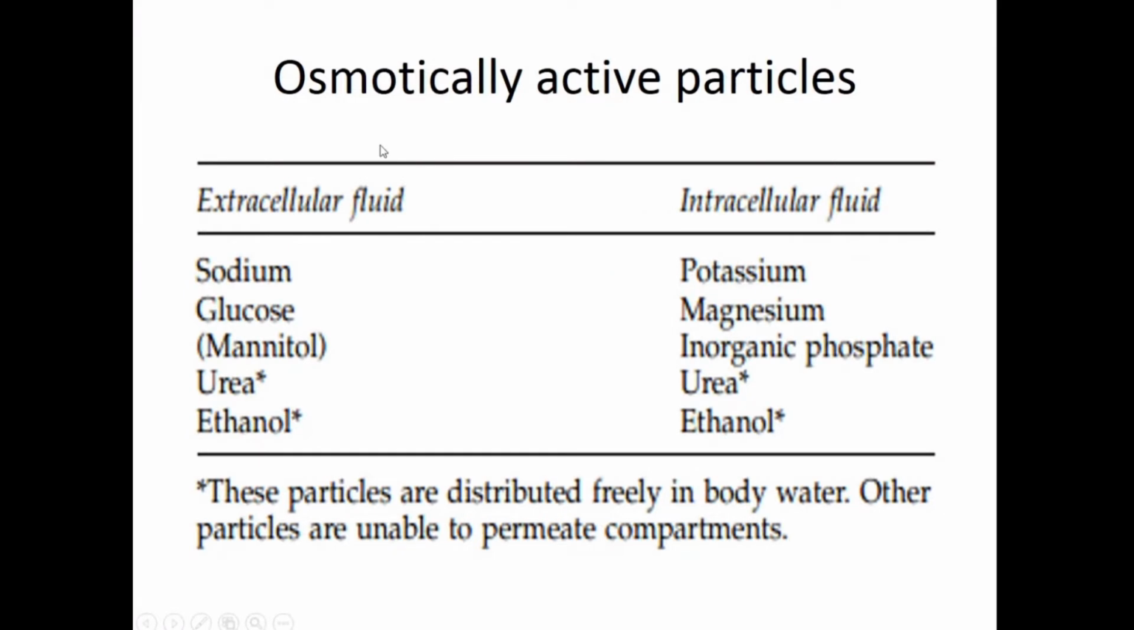Okay, let's go quickly to the osmotically active particles. As I said in the beginning also, the main determining factor is sodium, and we'll be discussing the sodium disturbances in detail. Other important osmotically active particles are glucose, urea, and ethanol. In the intracellular fluid, the osmotically active particles are potassium, magnesium, phosphate, and urea and ethanol, because urea and ethanol can freely move across membranes, so they are there both in the extracellular fluid and intracellular fluid. So what we are more interested in today is sodium and potassium, and the various disturbances that happen because of the imbalance in these ions.